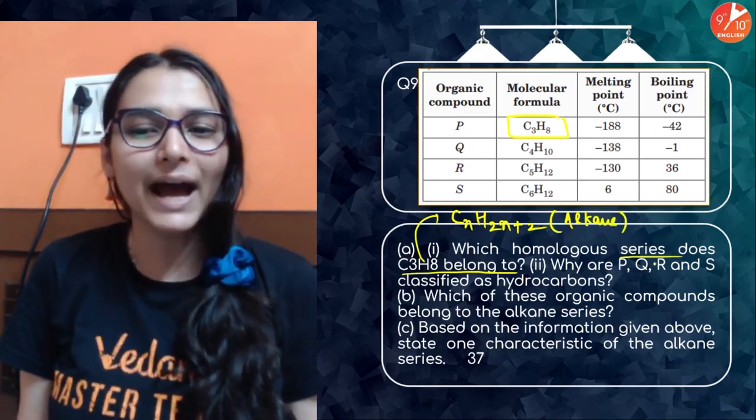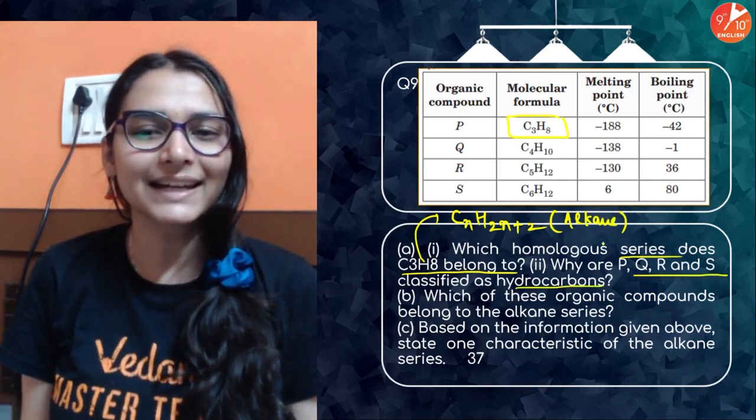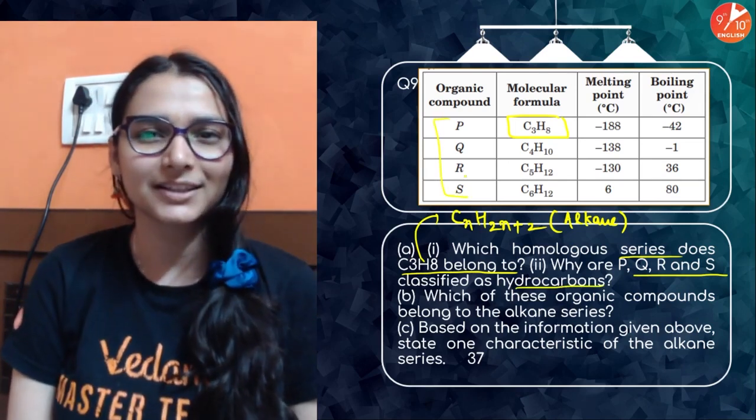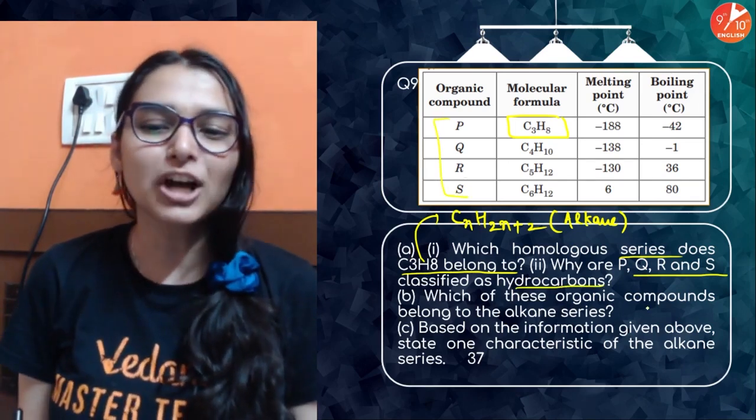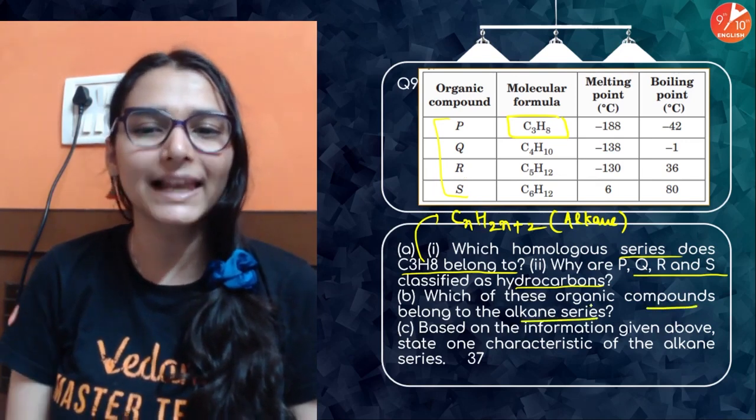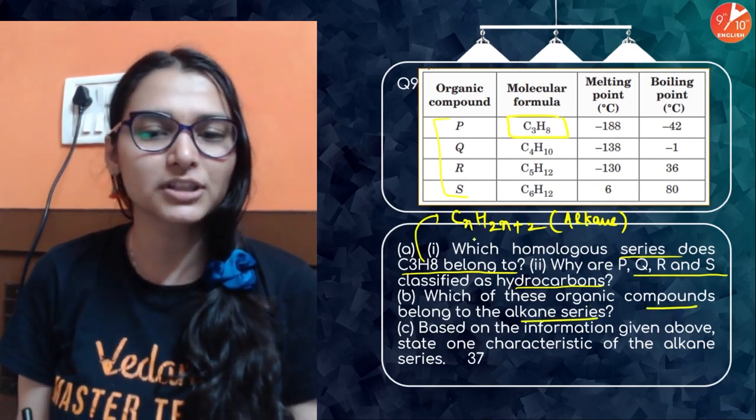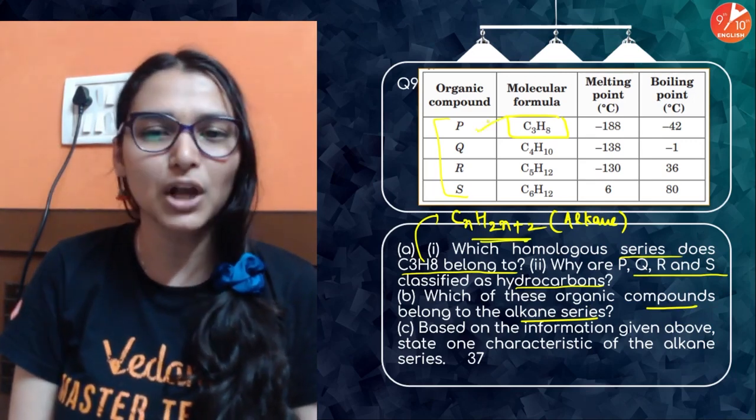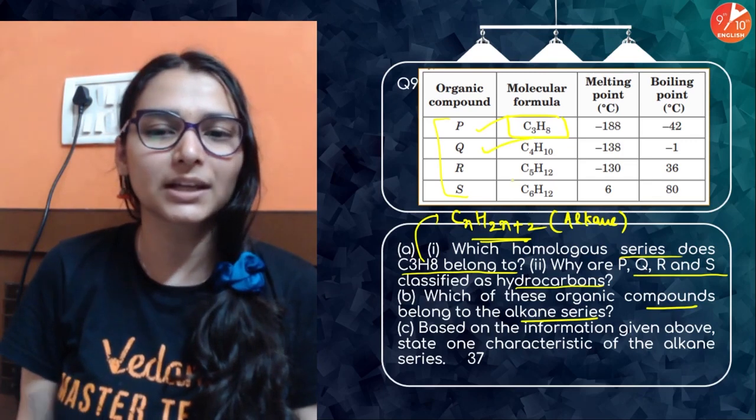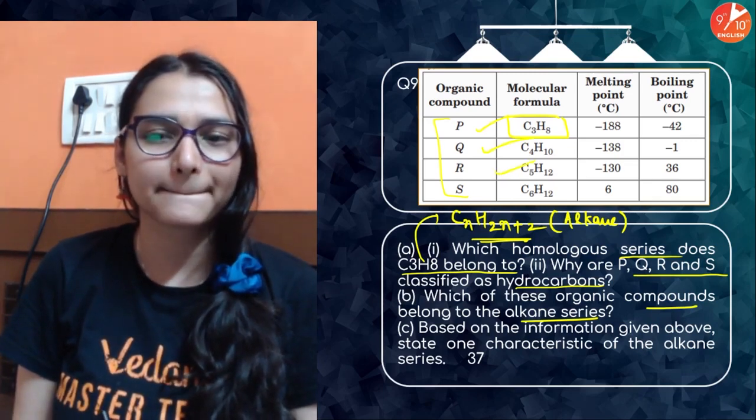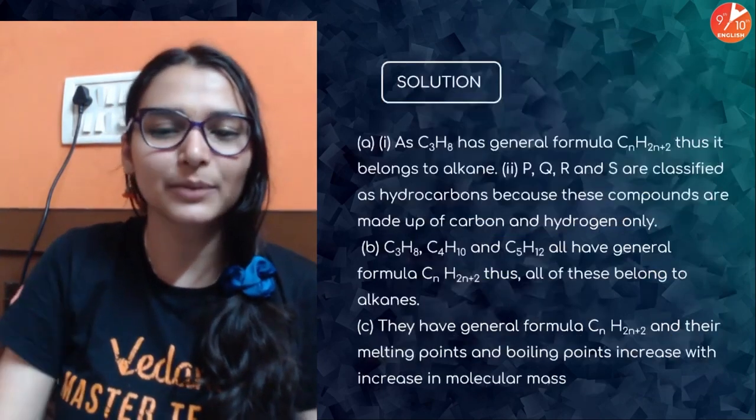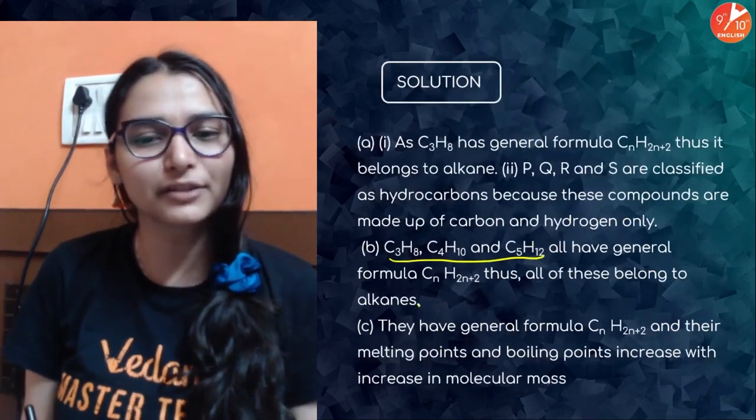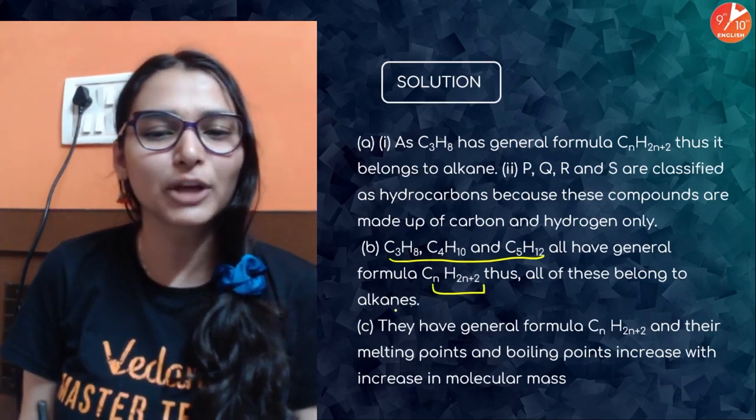Easy है. Why are PQRS classified as hydrocarbons? Because they all are made up of hydrogen and carbon. Very easy. Which of these organic compounds belong to the alkane series? देख लो, just which of these is following the general formula of alkane? P is following, Q is following, R is following. Yes, so PQR will be your answer. Check कर सकते हो. Yes, they all have the general formula this, so they all belong to the alkanes.